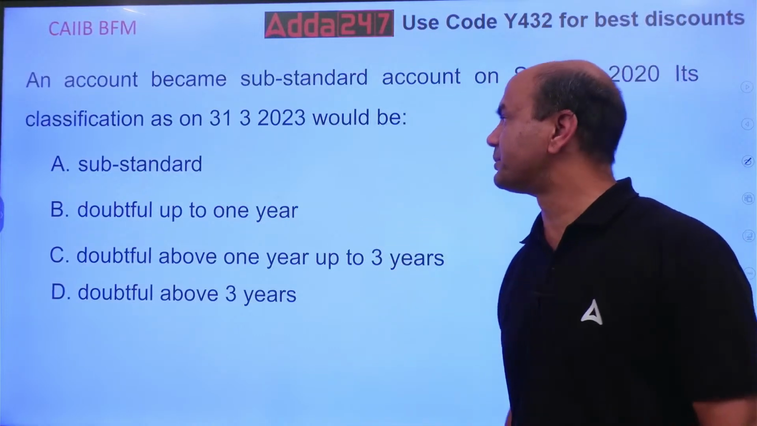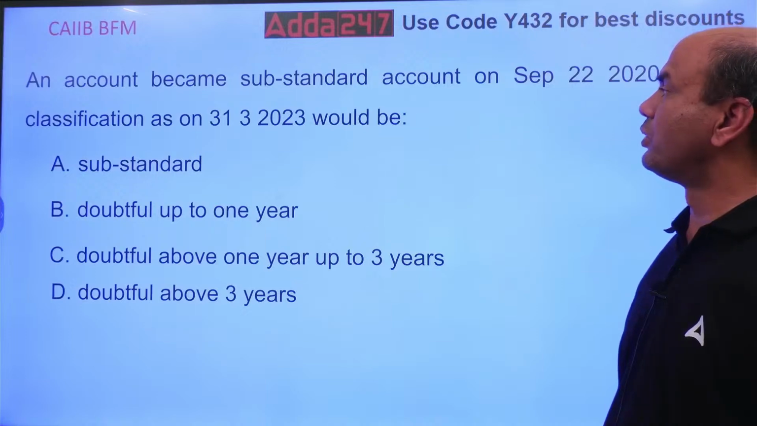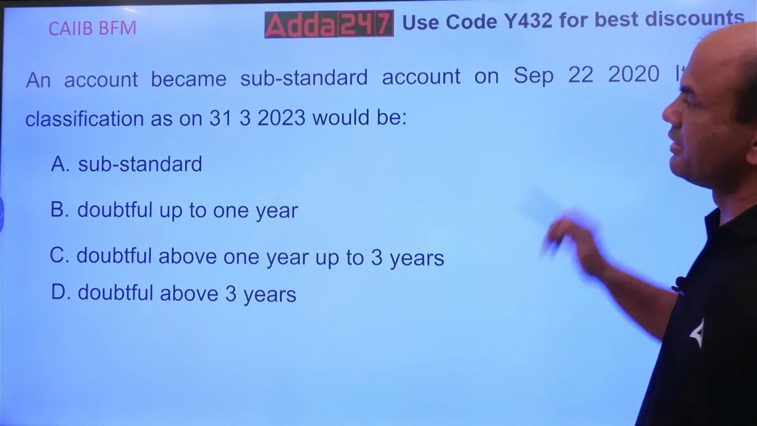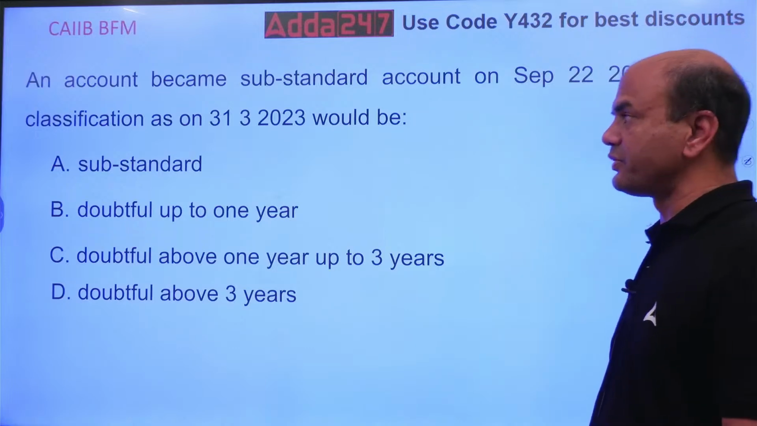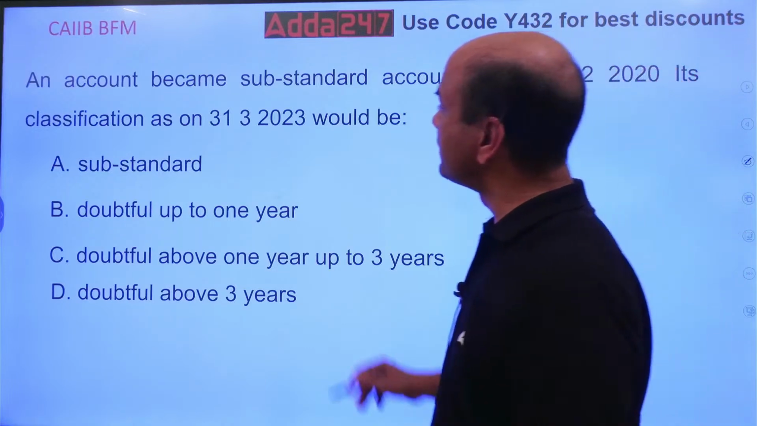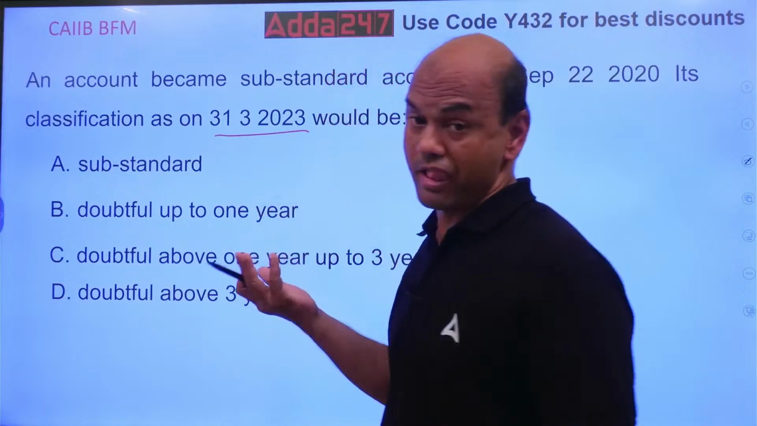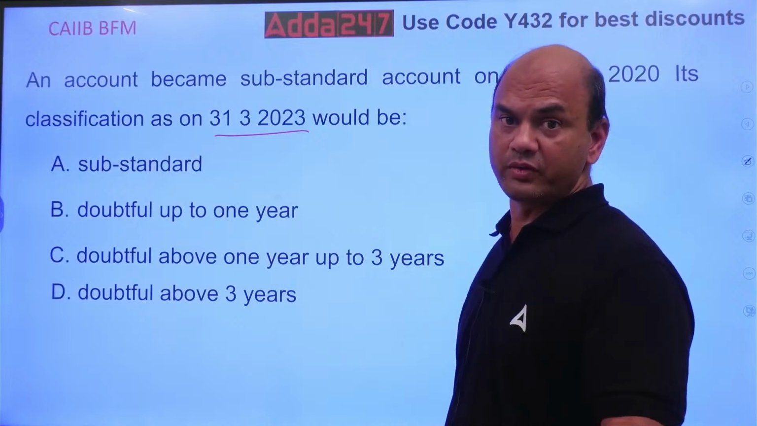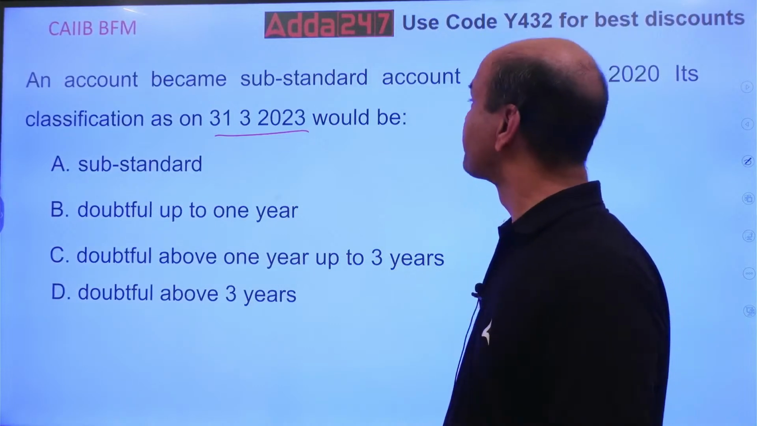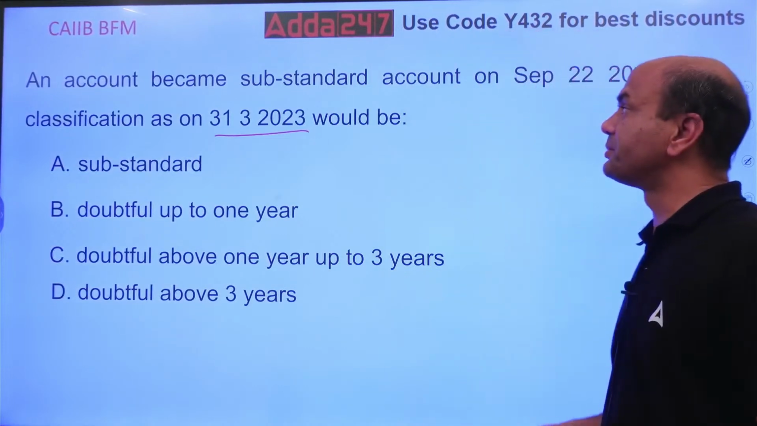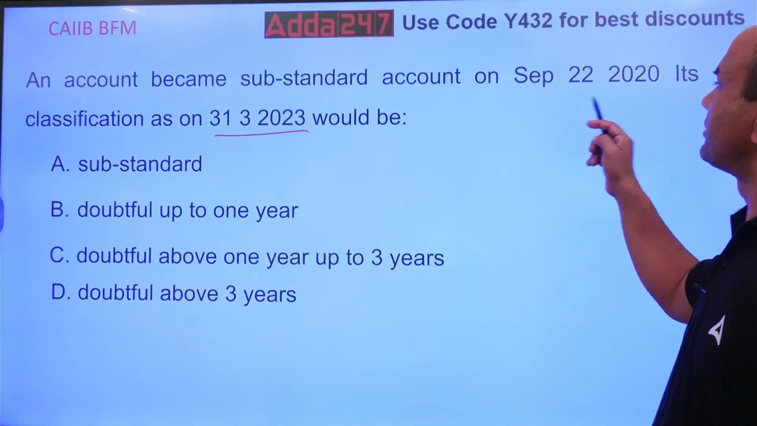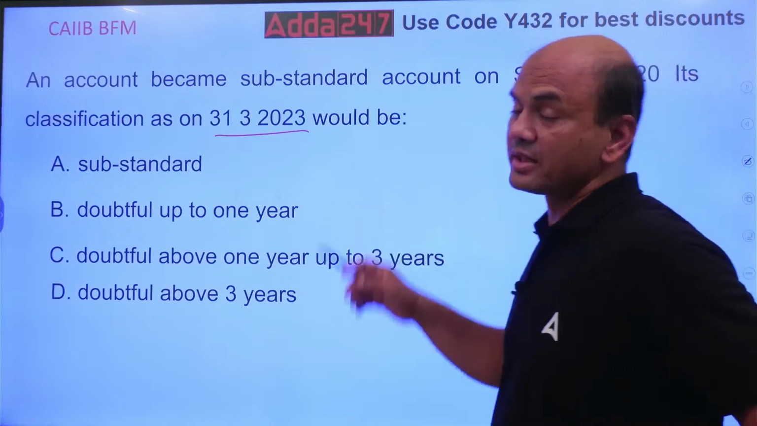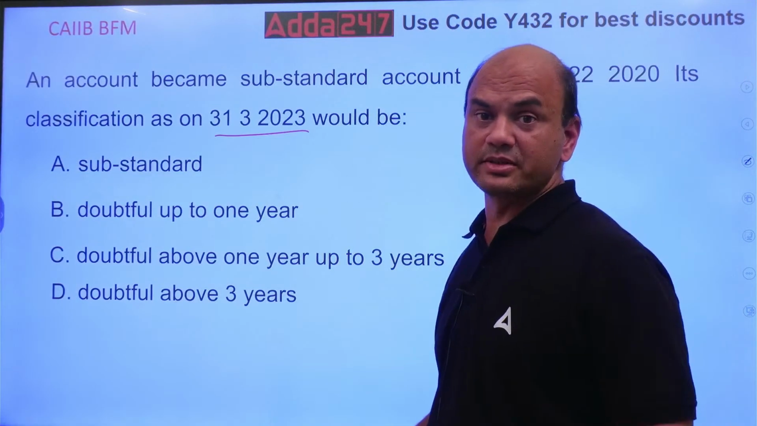An account became substandard on September 22, 2020. Its classification on 31/3/2023 will be? Very important. This was a question in your December 24 exam also. So this account had become substandard on September 22, 2020. Now we are in 2023. Now look at the years which have passed.